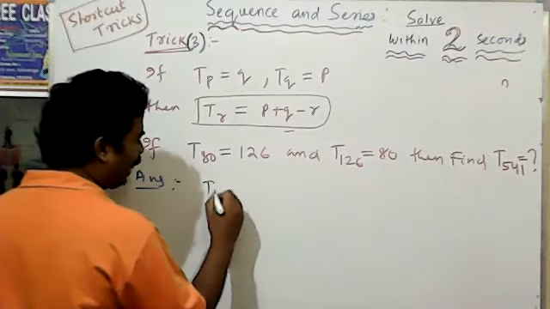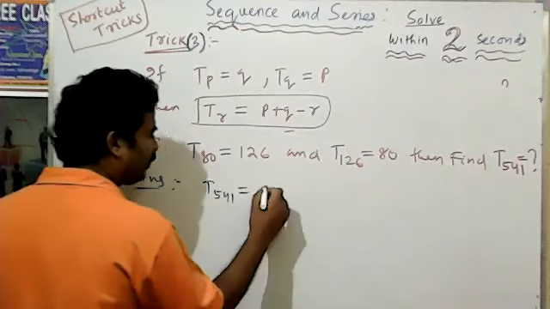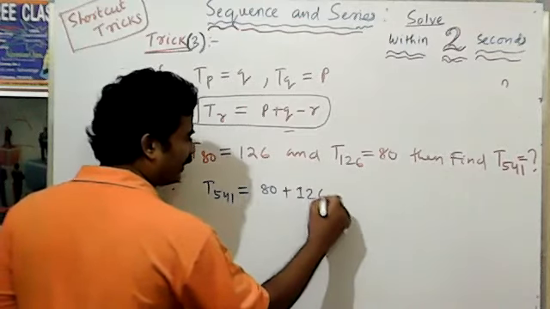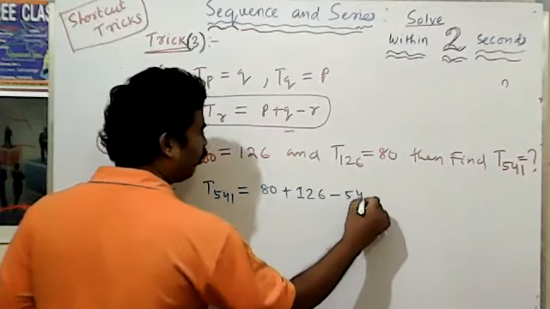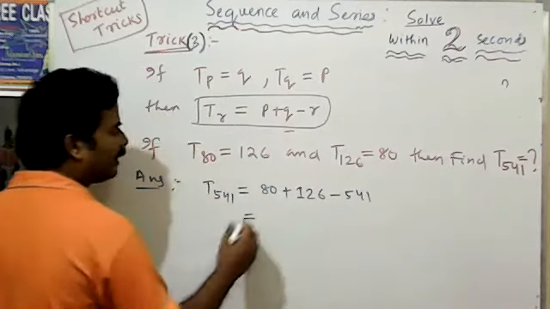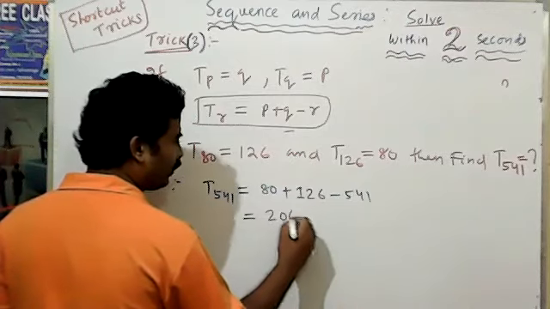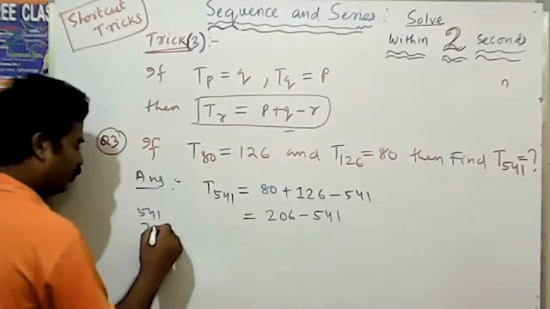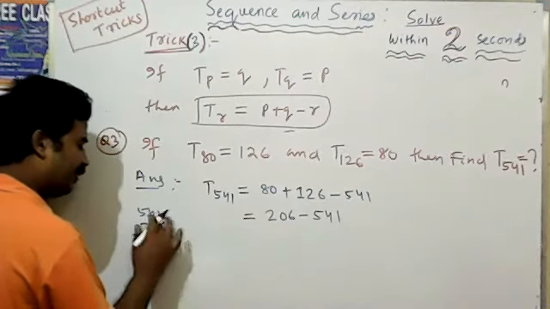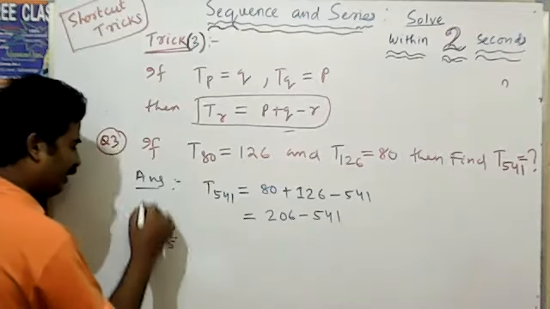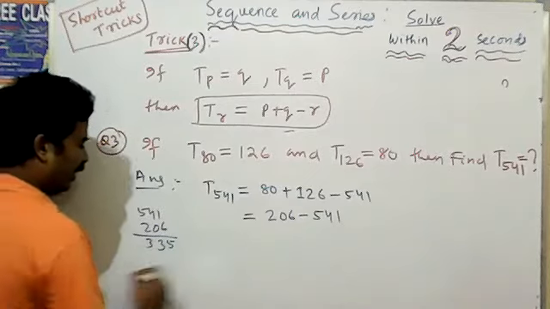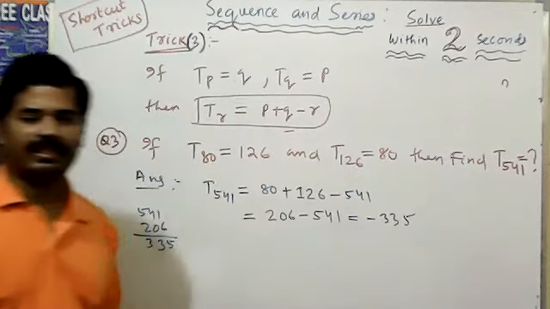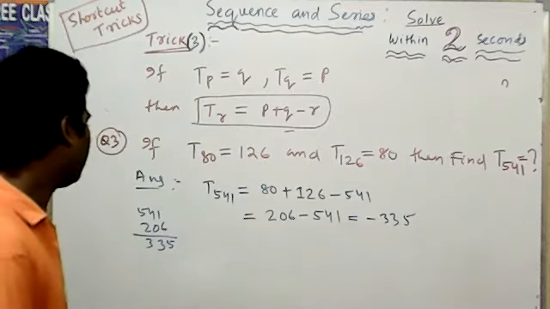T541 is P, that is 80, plus Q, that is 126, minus 541. That is 206 minus 541, the result is minus 335.